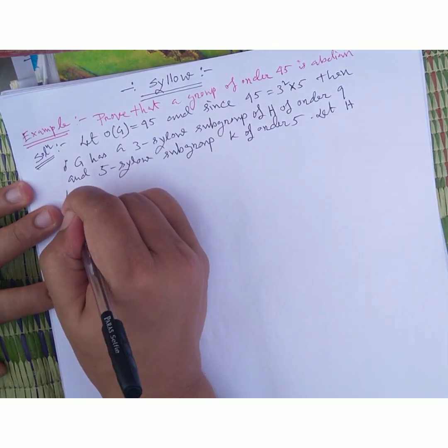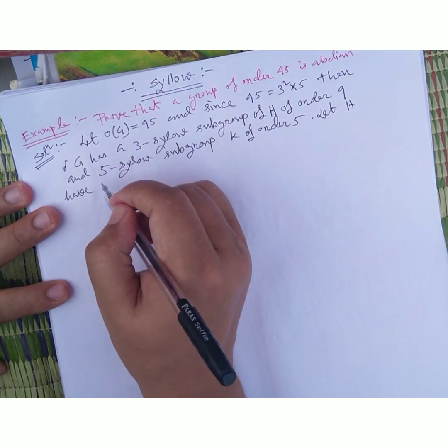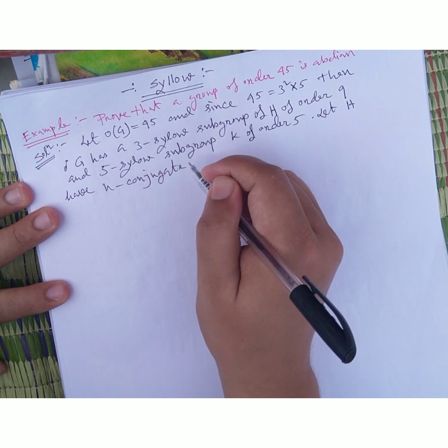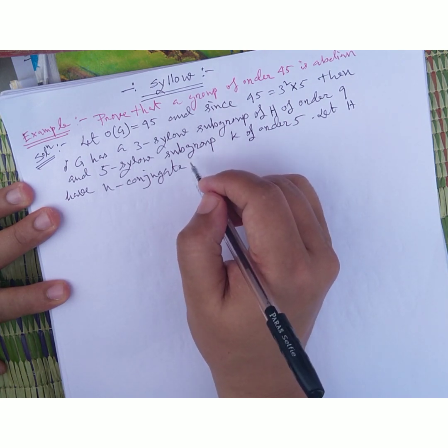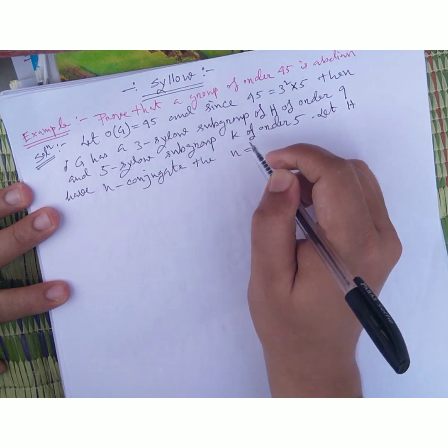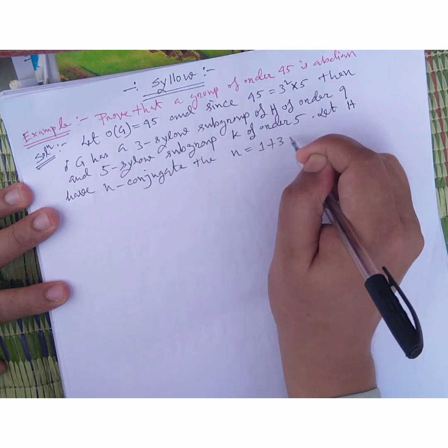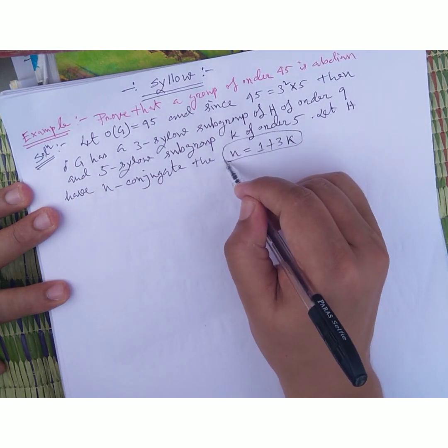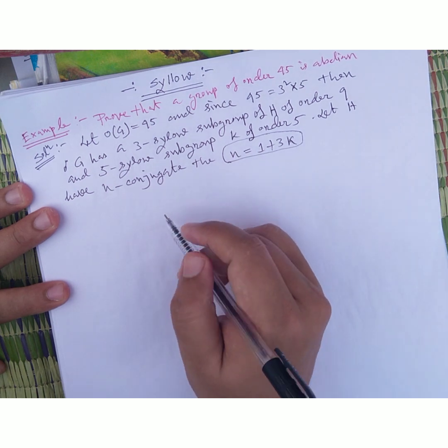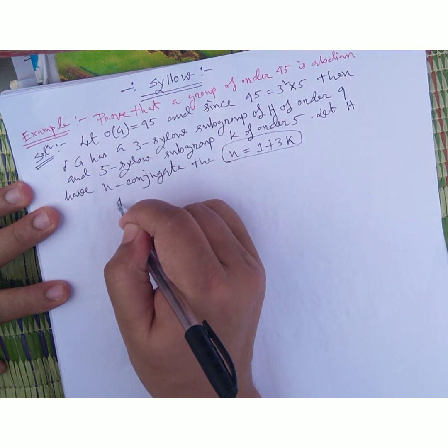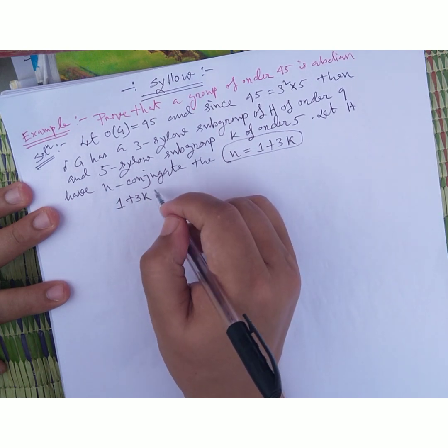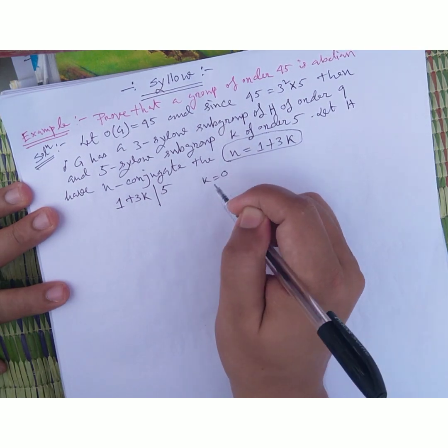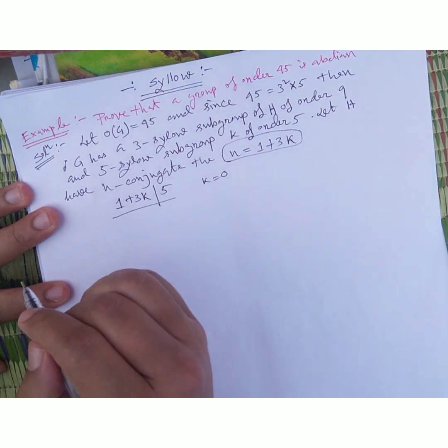Let H have n conjugates. Then n is equal to 1 plus 3k, according to the Sylow third theorem, friends. I discussed that the number of Sylow subgroups n is equal to 1 plus 3k. So friends, you will see that 1 plus 3k can be divisible by 5 when k equals 0; otherwise it is not divisible.